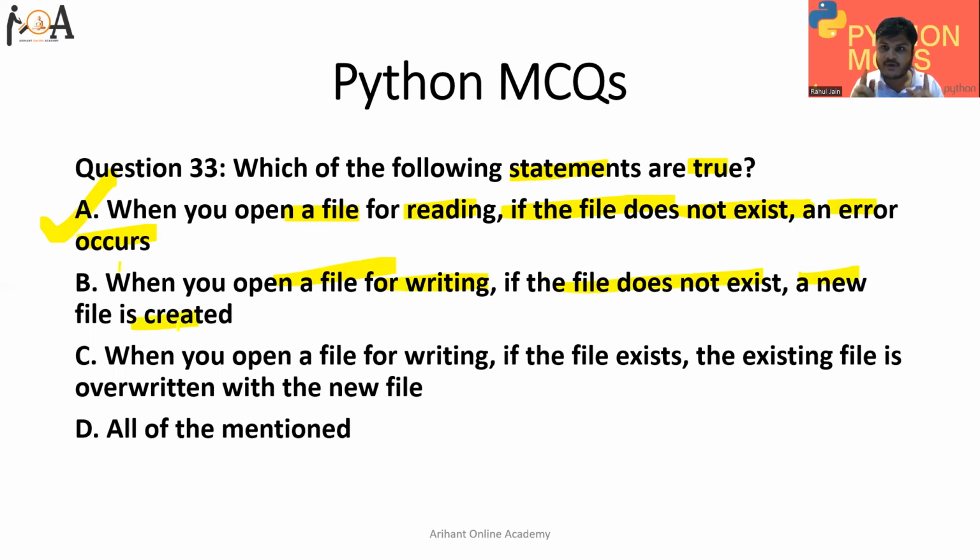If we open a file in writing mode or append mode, at that time a new file will be created. So option B is also correct. Option C, when you open a file for writing, if the file exists, the existing file is overwritten with the new file. That is true. If you are opening a file for writing and a file is already there, then the existing file will be overwritten. So all of the mentioned above, option D is the correct answer.